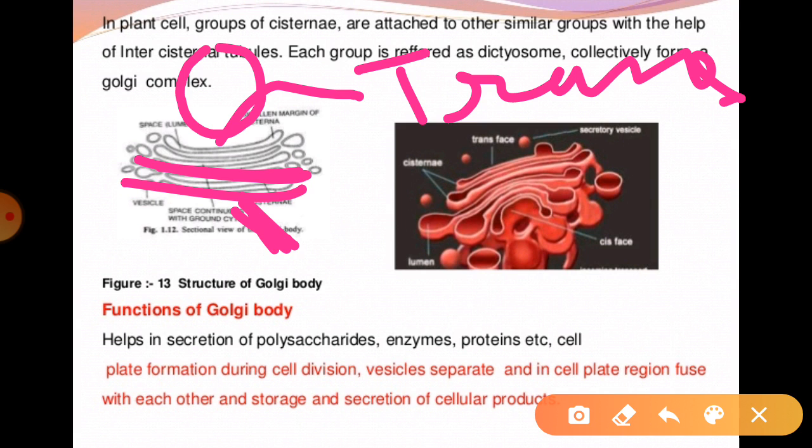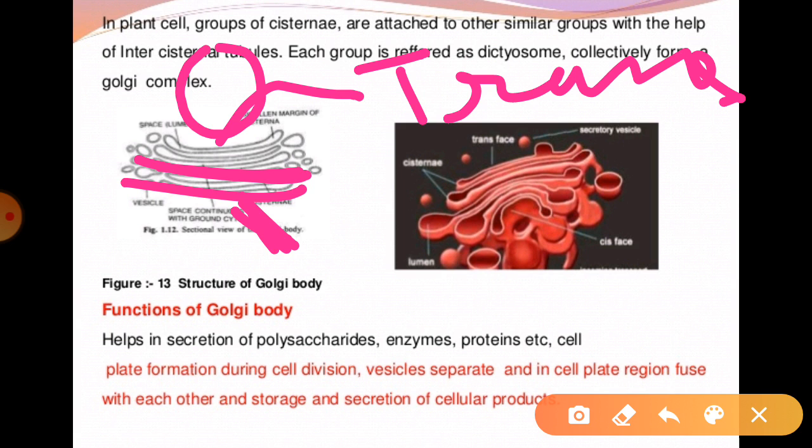And we can say the Golgi apparatus acts as the site where the material released is packed in the formation of vesicles. Sometimes we can say this site of the cell acts like a post office. So the Golgi apparatus is also known as the post office of the cell, because it gets some materials and packs them properly in the form of vesicles. They can be delivered to intracellular targets or secreted to the outside of the cell. This always helps to secrete different substances from one place to another place in the cell, right?